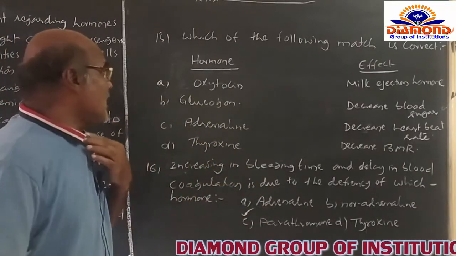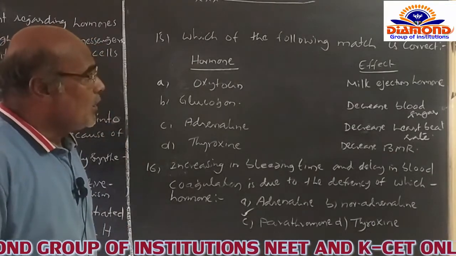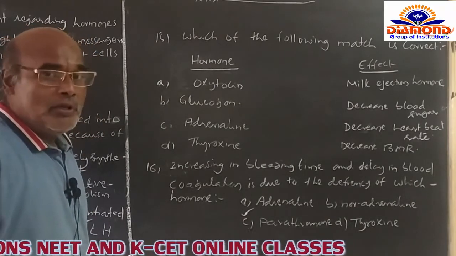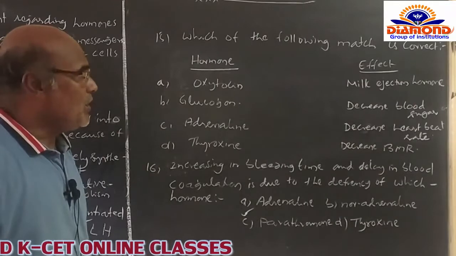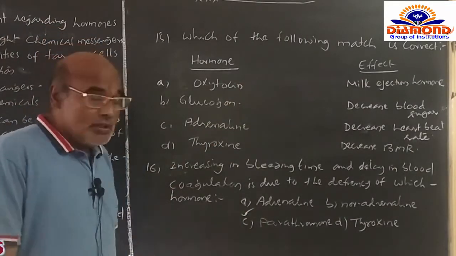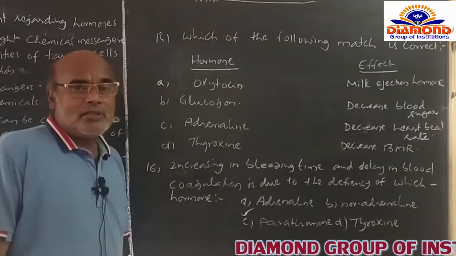A option is oxytocin. Oxytocin is the hormone which affects the mammary glands of the woman after the birth of the child. That is called the milk ejection hormone itself. Naturally, of course, oxytocin can be secreted during pregnancy.